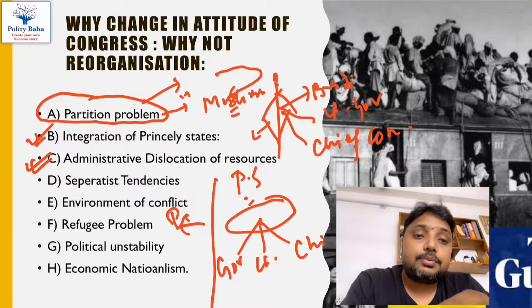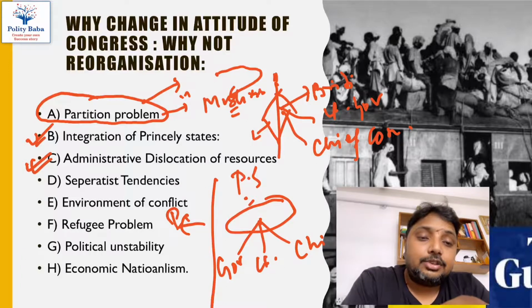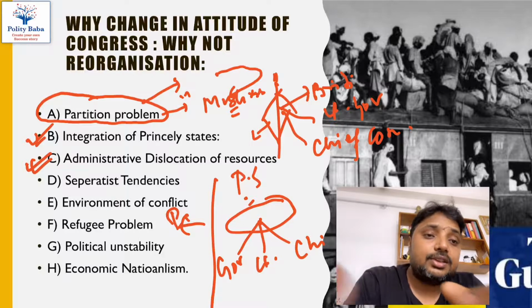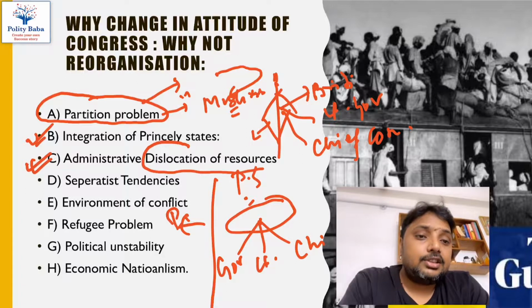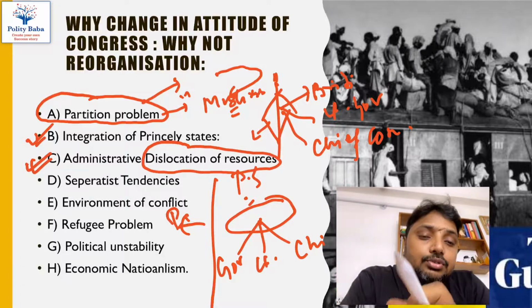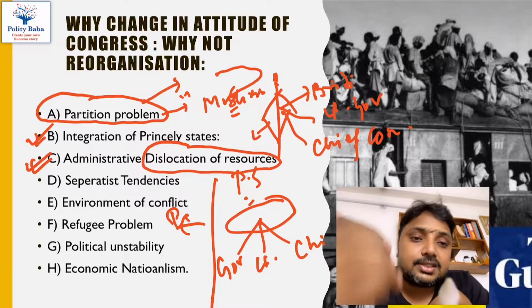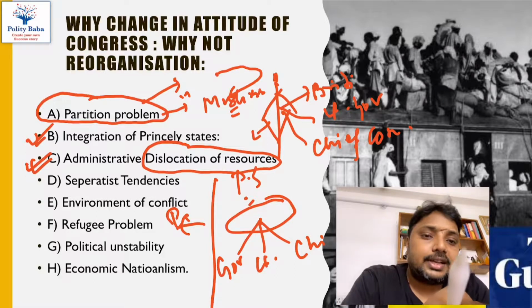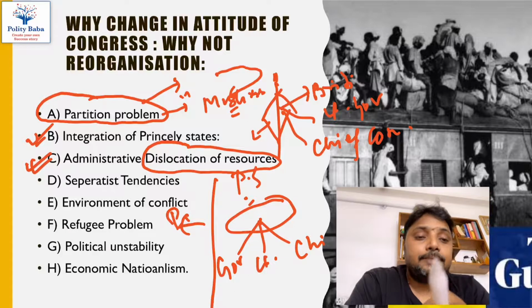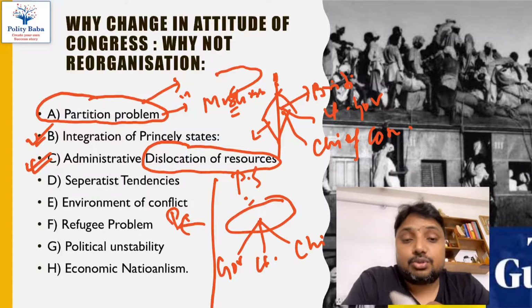Because tomorrow, suppose I create a separate state of Gujarat or Karnataka, then I need to make a legislative assembly there, I need to make the CM's office, collector's office, high courts will be there, and this requires a lot of money, and this will also require many resources to be dislocated from one state to the other state, and India is presently not in a condition to bear all such resource burden and resource expenditure.